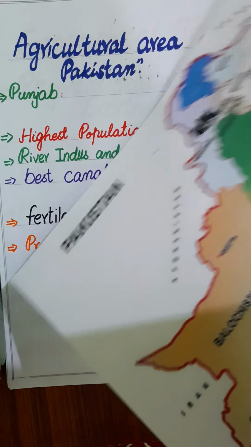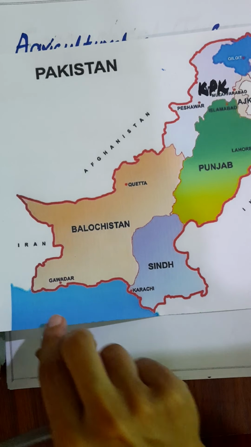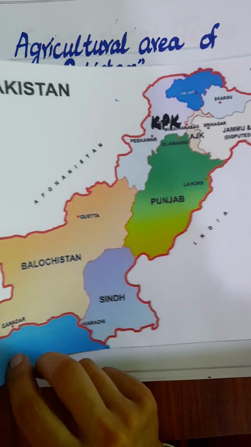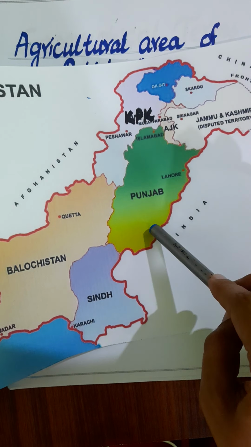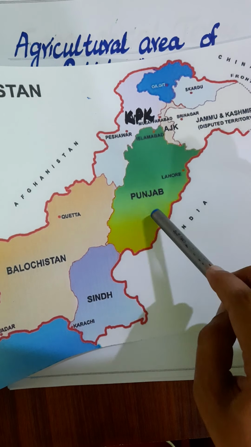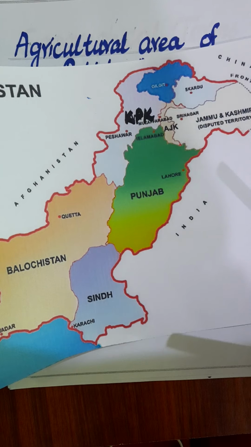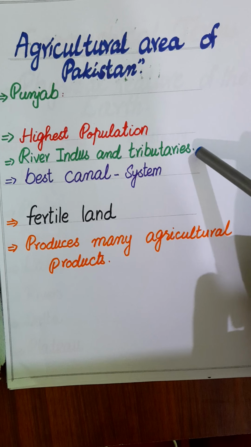Now we have the map of Pakistan. Among the four provinces of Pakistan, KPK, Balochistan, Sindh and Punjab, as you can see in the picture, this one is green in color. It is the most fertile part of Pakistan, and it has the highest population in the country. Why does it have the highest population? Because of the river Indus and its tributaries. Here we have the river Indus and its tributaries.